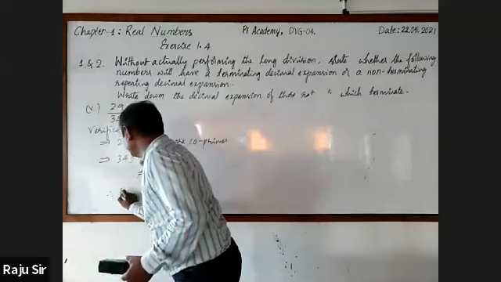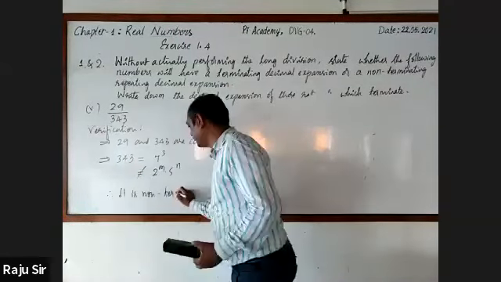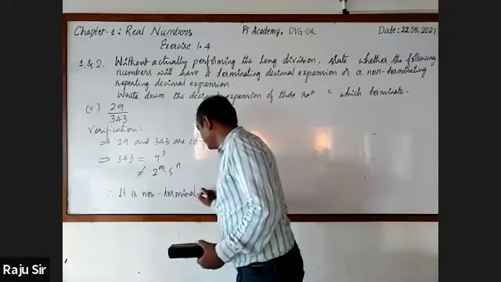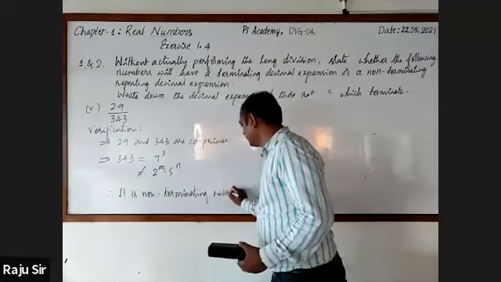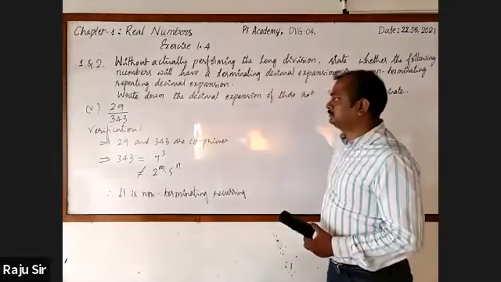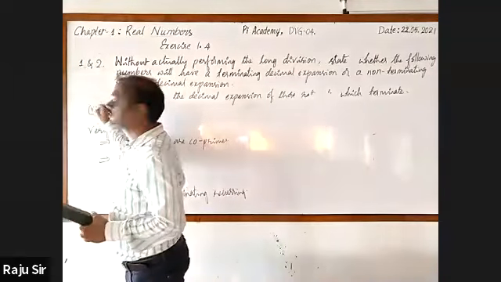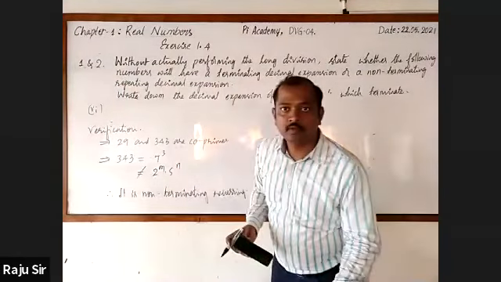Therefore, it is a non-terminating recurring decimal. Non-terminating record. I'll take the 6th one. Correct.